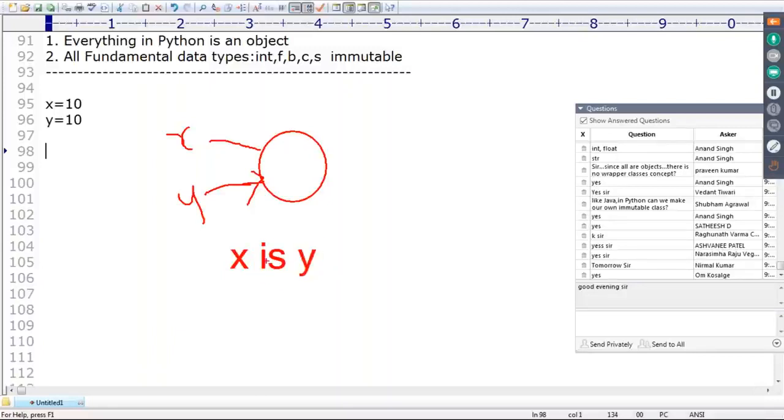The is operator we are going to use, right? If both x and y point to the same object, then it returns true.